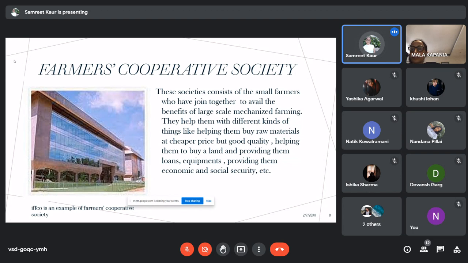It helps the farmers to store their goods in a warehouse, and they provide them social and economic security. This society is also known as agriculture cooperative. The example of farmers cooperative society is IFFCO.